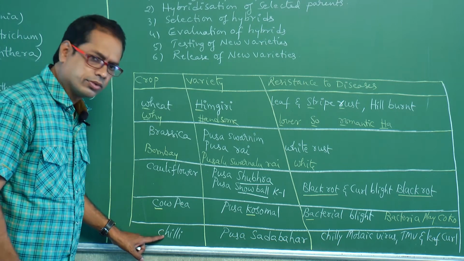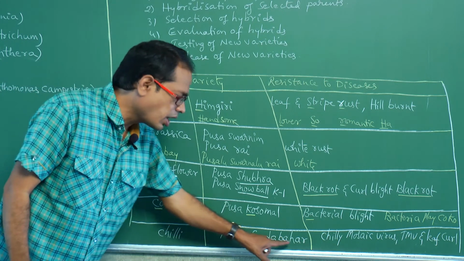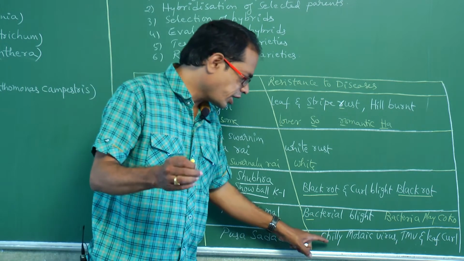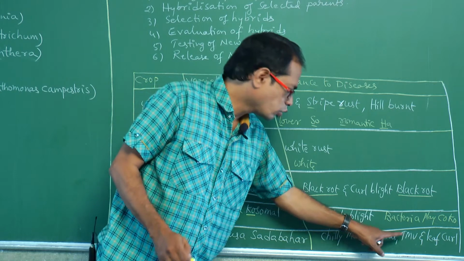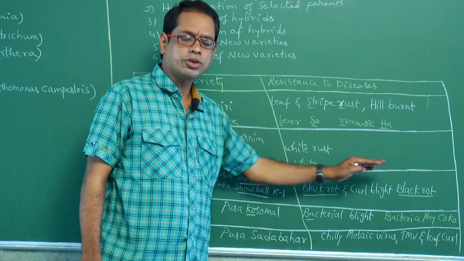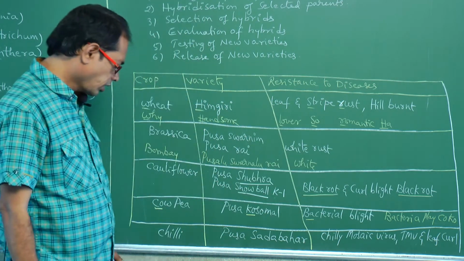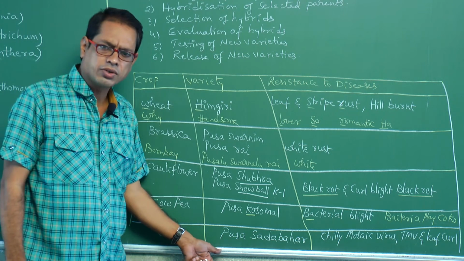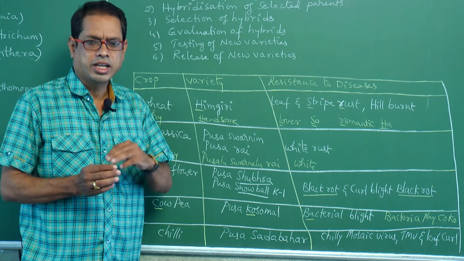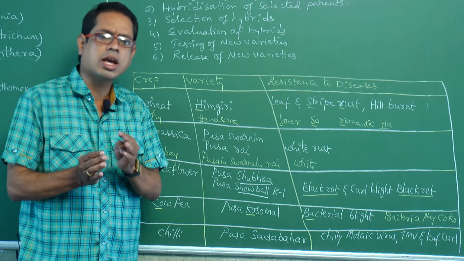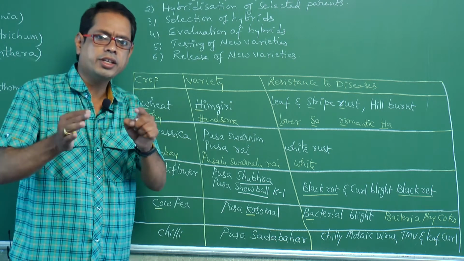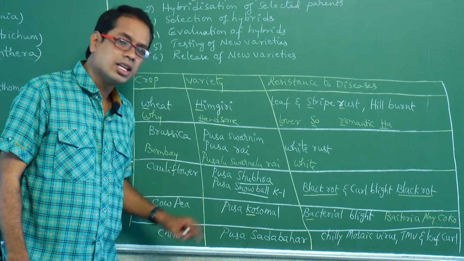And chili variety means Posa sadabahar. What is that? Posa sadabahar. And it is resistant to chili mosaic virus, tobacco mosaic virus, and leaf curl. So these are the resistance to diseases. Right. So how can you remember last one? We may use chili in sambar. That sadabahar word is similar to sambar. Chili in sambar.